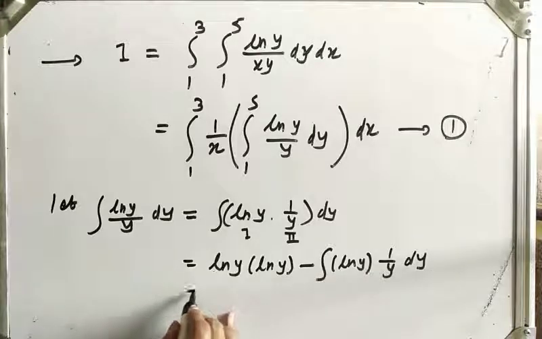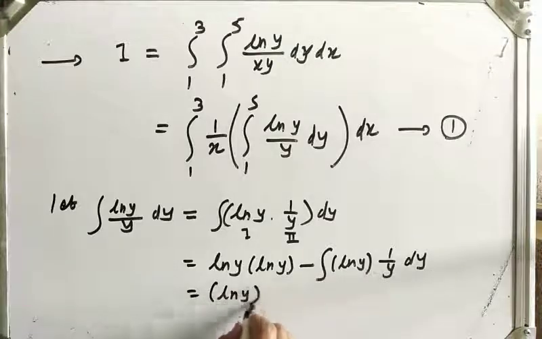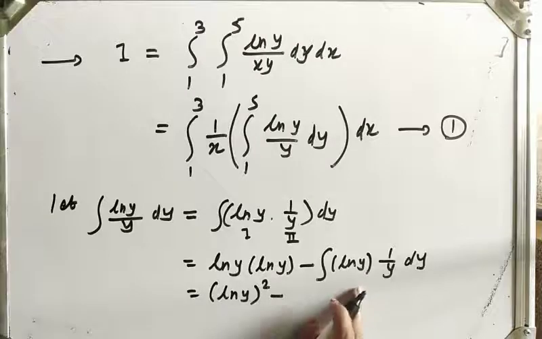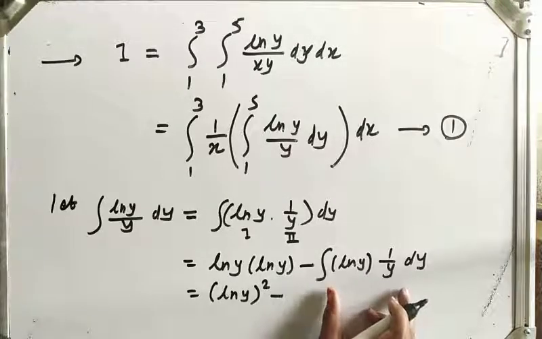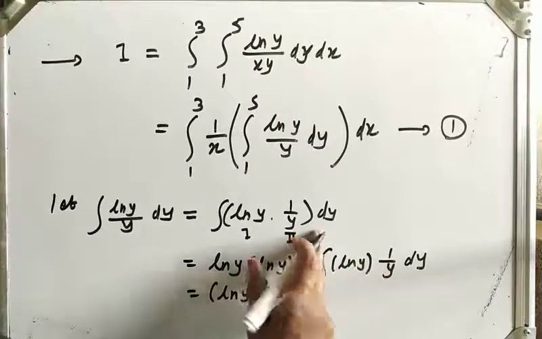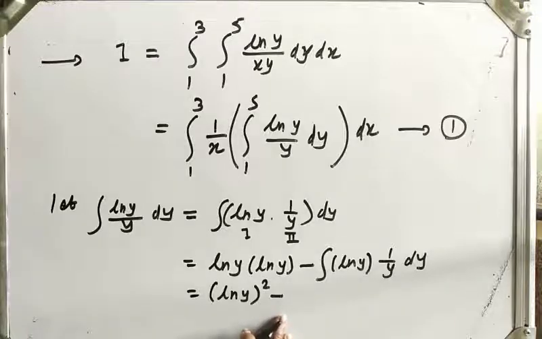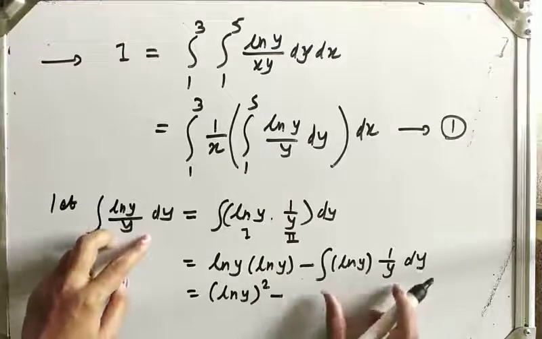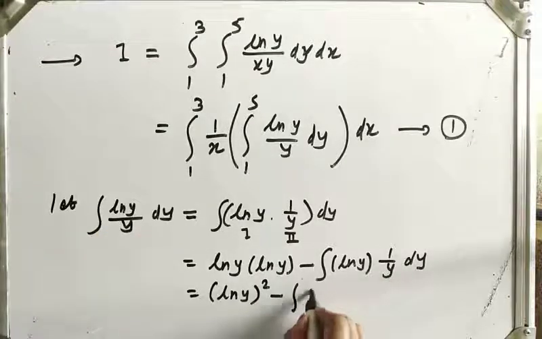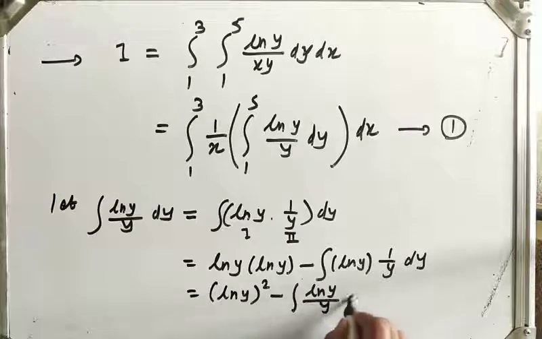So what we get here is log y bracket square minus, and here again we get the same integral, log y into 1 upon y.